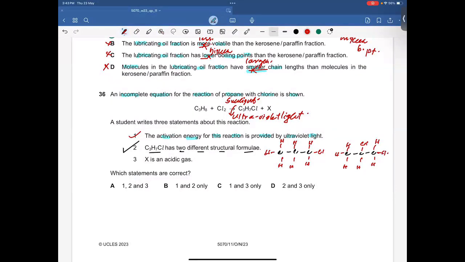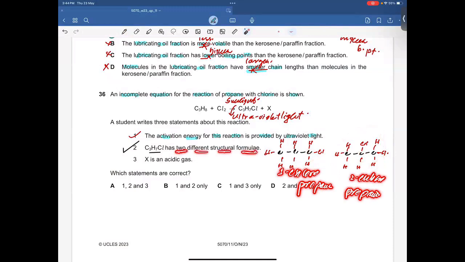So both of them have the same molecular formula, but both of them have different structures because in the first structure, chlorine is attached to the first carbon, whereas in this structure, chlorine is attached to the second carbon atom. So it's basically 1-chloropropane, and it's basically 2-chloropropane. All right. So this compound has 2 different structural formulae. That means it is correct.